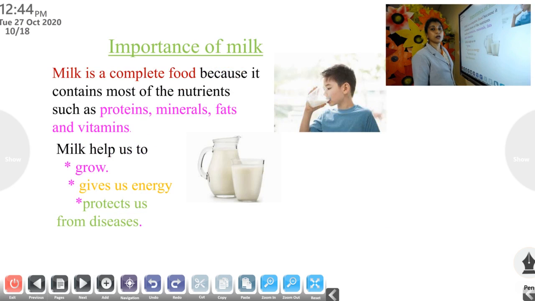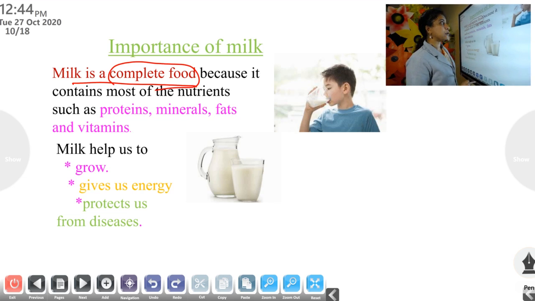Next is about the importance of milk. Do you like to have milk? Yes, very good. You should drink a glass of milk daily. Why? Milk is a complete food. Why is it called a complete food?